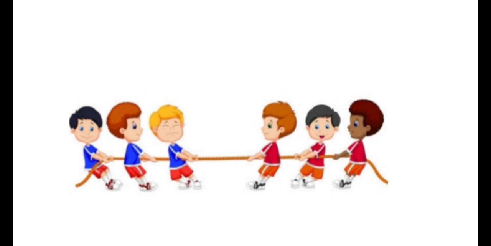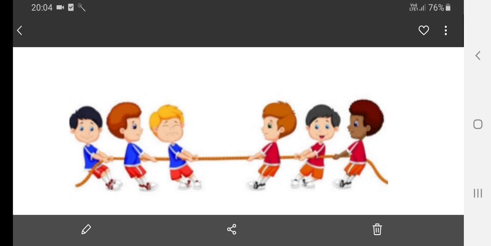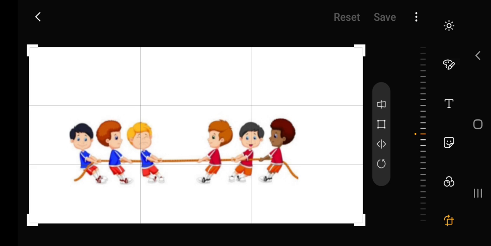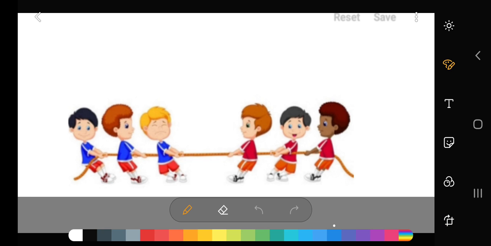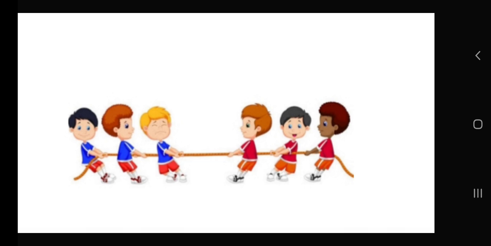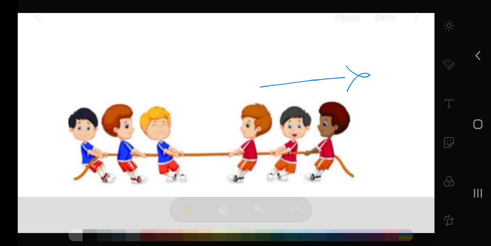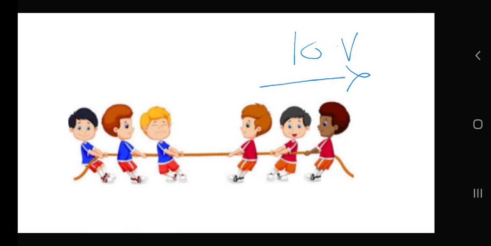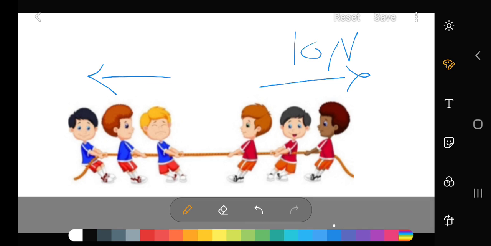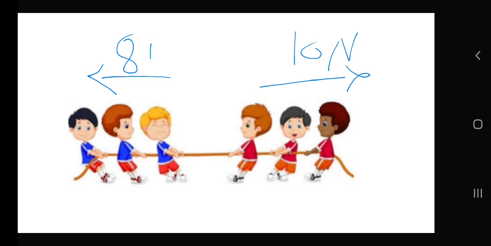We have all seen the game of tug of war, and what is the rule of this game? The team that applies larger force finally wins the game. So here also we can see an example of net force. This team is applying force of 10 Newton and this team is applying force in the other direction, and the magnitude of force is 8 Newton.